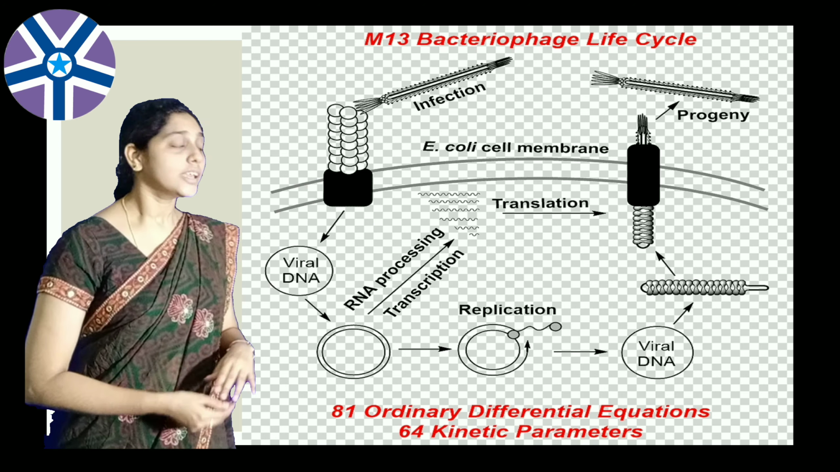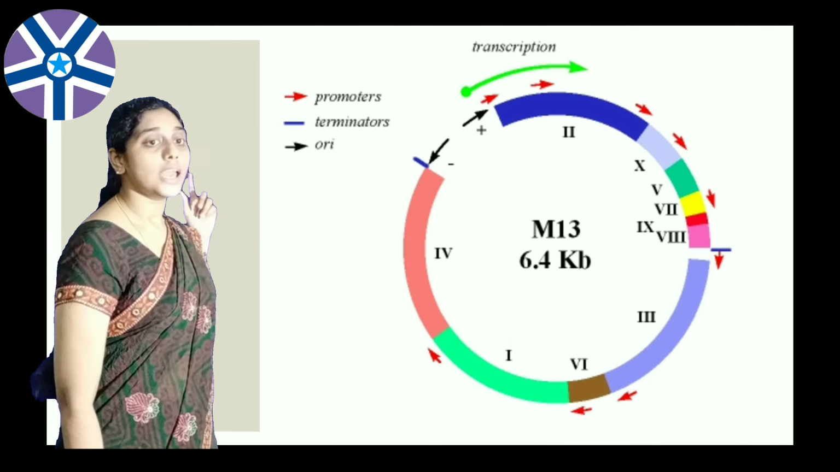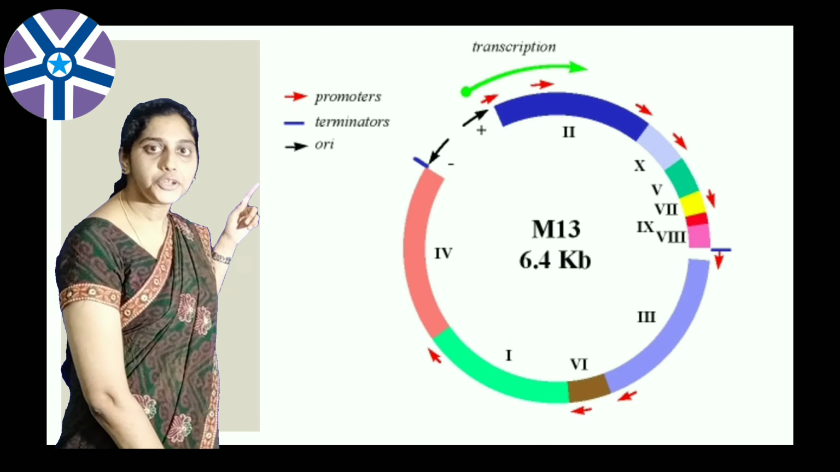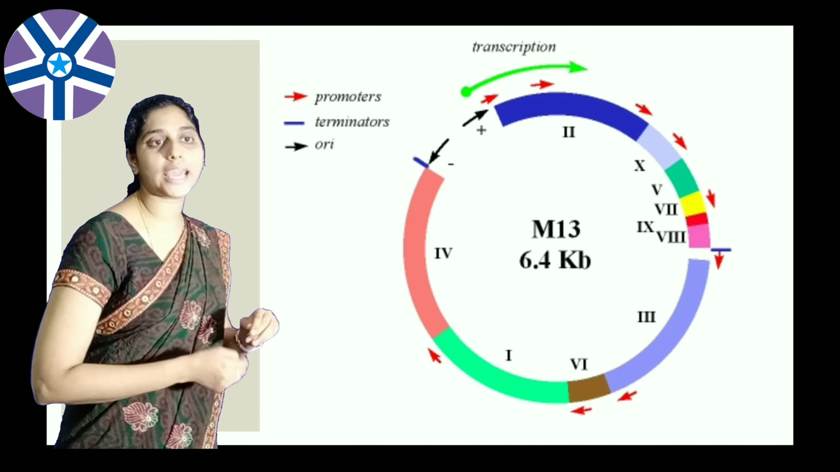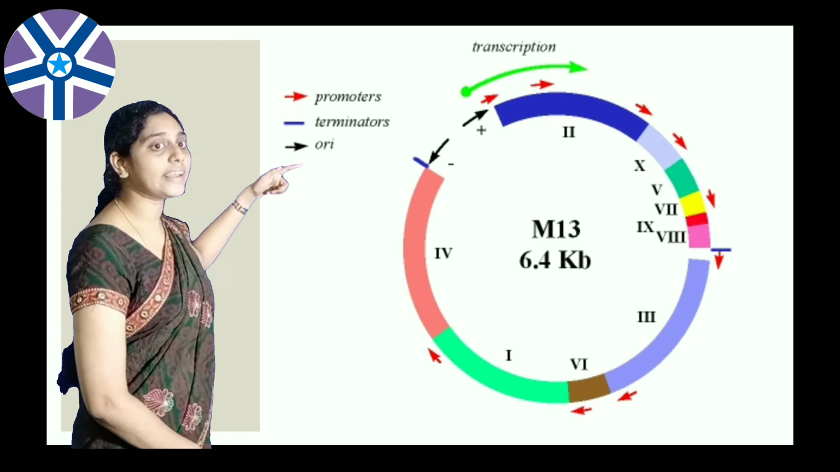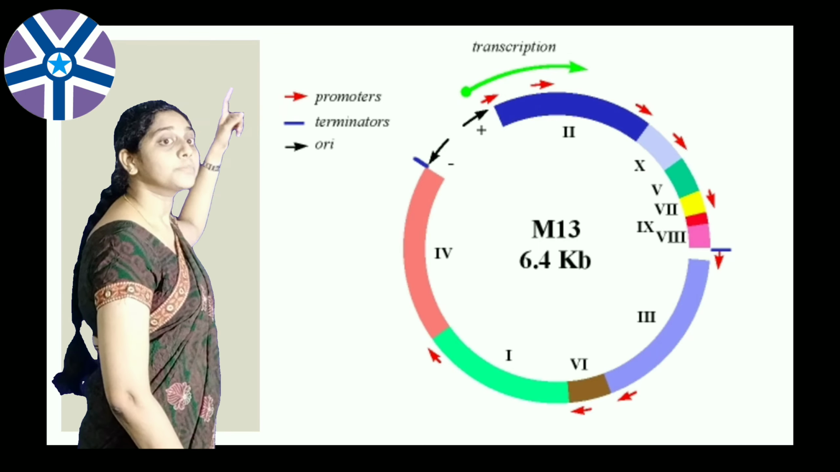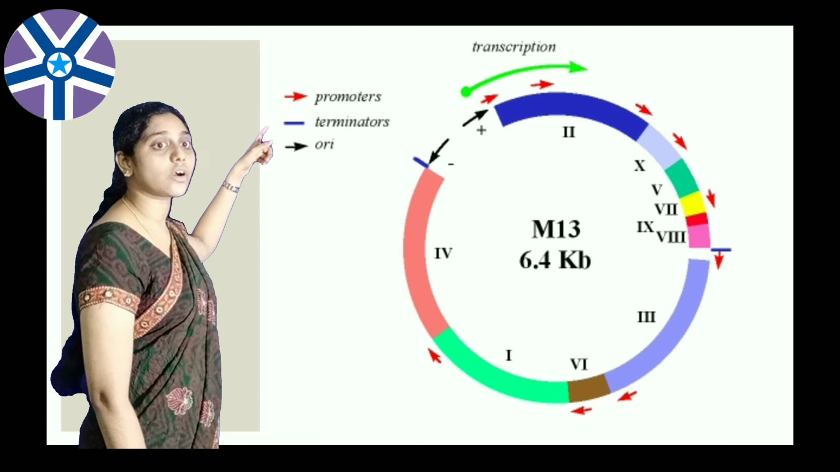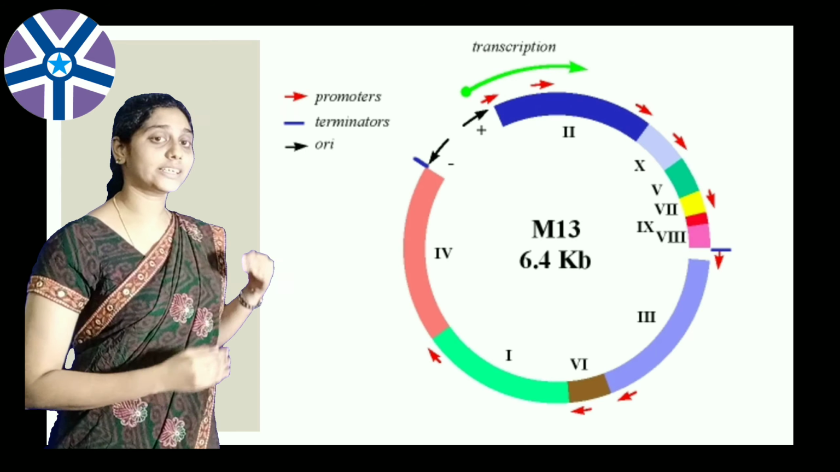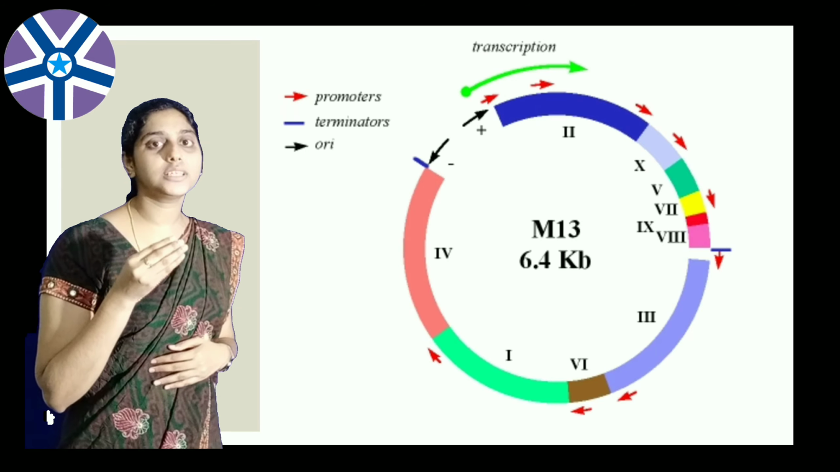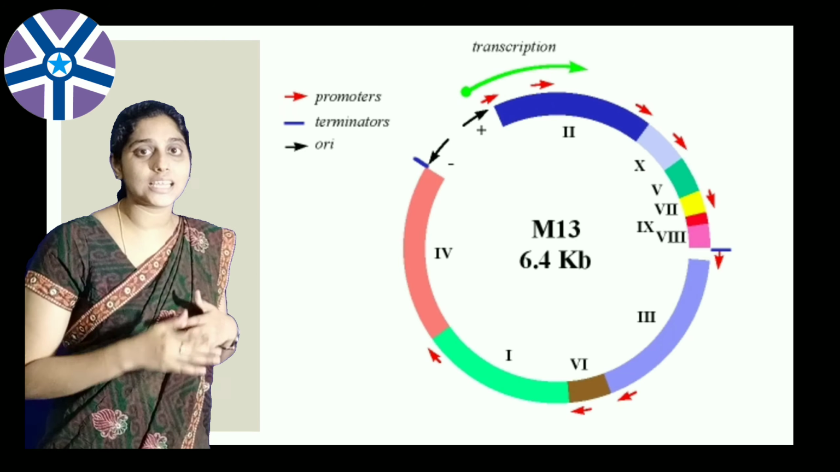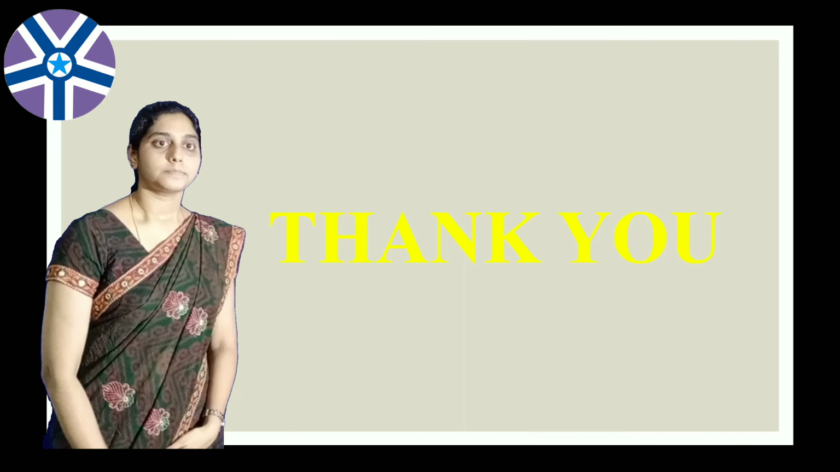Due to this translation, it enters into the progeny. So in the next one, here we see the diagram of M13 bacteriophage, which consists of 6400 nucleotides in length, that means 6.4 kb, which consists of promoters and terminators. Here the blue line is a terminator, and the red one with arrow marks is called promoters. And next, it consists of an origin. That means it is the transcription process, and the point where DNA replication starts is called the origin of replication. Okay students.